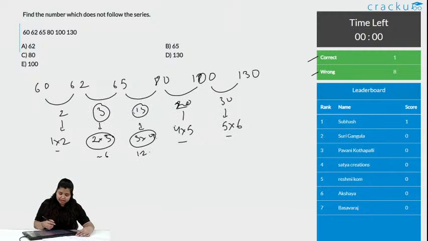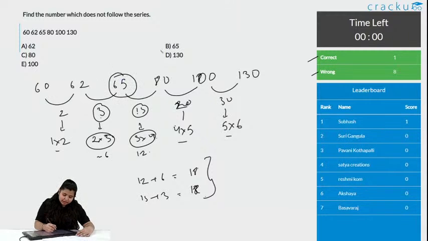Let us check whether they are the same or not. 12 plus 6 is 18, 15 plus 3 is 18. We get the same sum. That means these are the 2 incorrect differences. That means the middle number is the answer, that is option B is the correct answer. Yes, Shrikant, it's B.